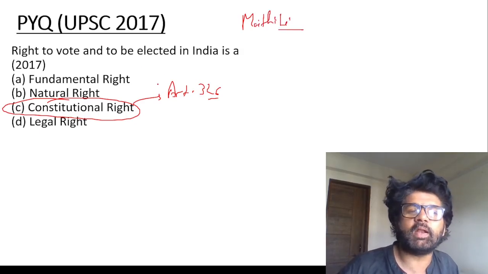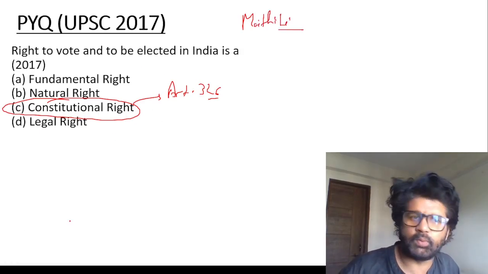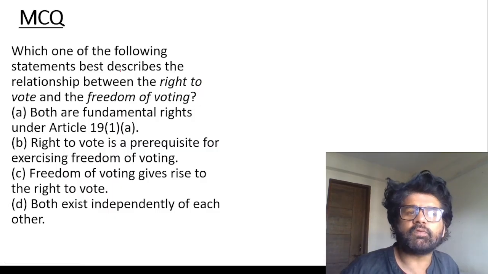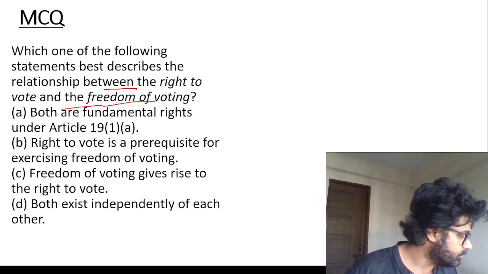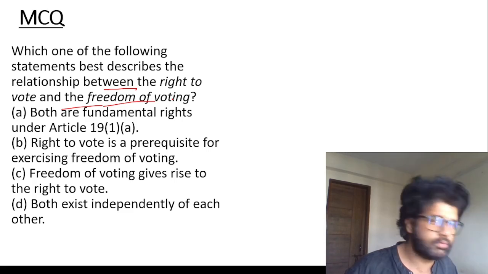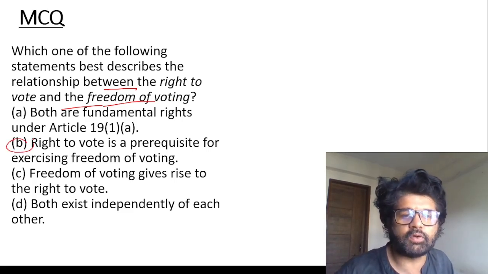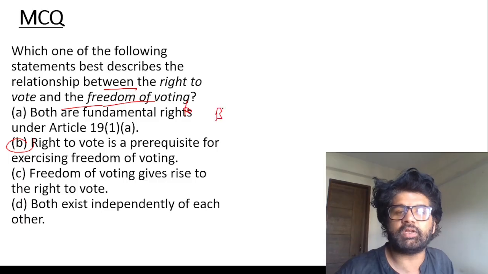Right to vote and be elected in India, constitutional right according to UPSC 2017. Next question. Which one of the following best describes the relationship between right to vote and freedom of voting? What have we just discussed? Read all the statements and try to do option elimination and become a really good boy and really good girl. So the answer is: right to vote is a prerequisite for exercising freedom of voting.